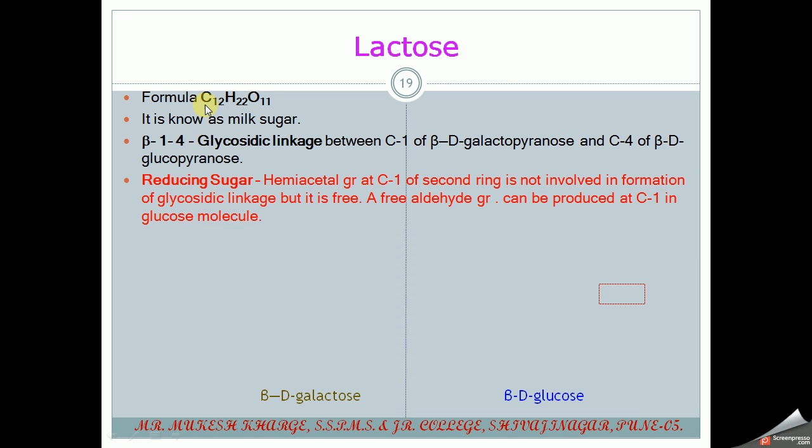Then lactose. The formula is C12H22O11, and it is also known as milk sugar.